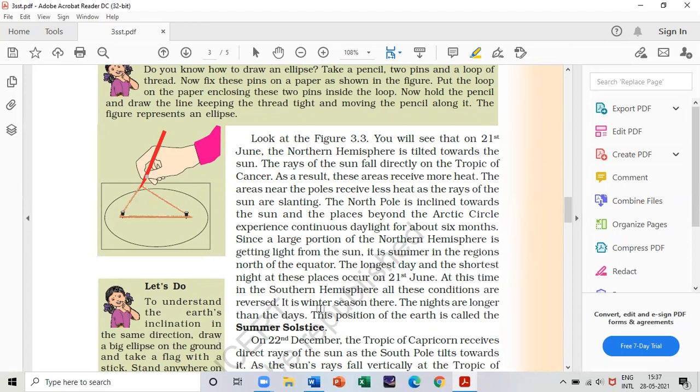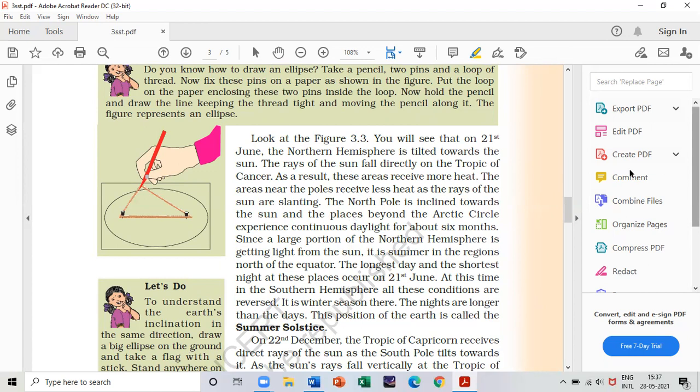At this time in the southern hemisphere, all these conditions are reversed. That means the shortest day and the longest night. It is winter season there, and the nights are longer than the days, and this position of the earth is called the summer solstice. So you can get a short note on this, and you have to write the entire paragraph, that is from "on 21st June" to "the summer solstice".